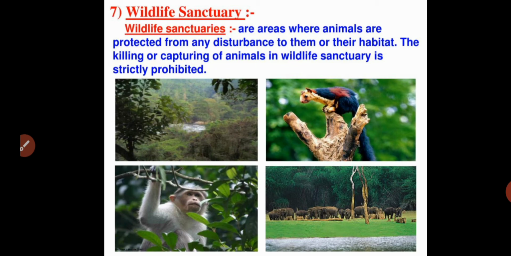Killing or capturing of animals is completely an offense and strictly prohibited. That is about wildlife sanctuary. A wildlife sanctuary contains different species of animals, there is no disturbance in that area, and no illegal activities like killing or capturing of animals take place. So this is about wildlife sanctuaries.